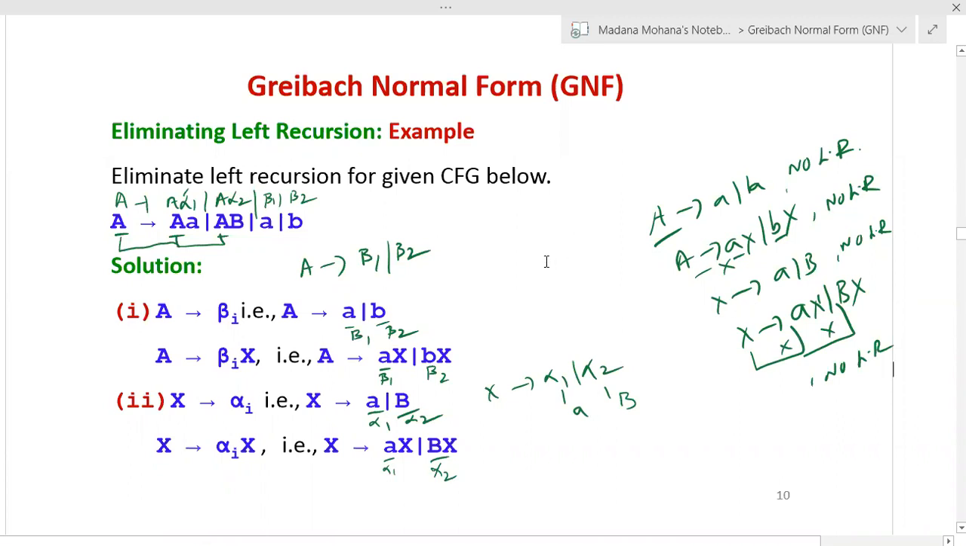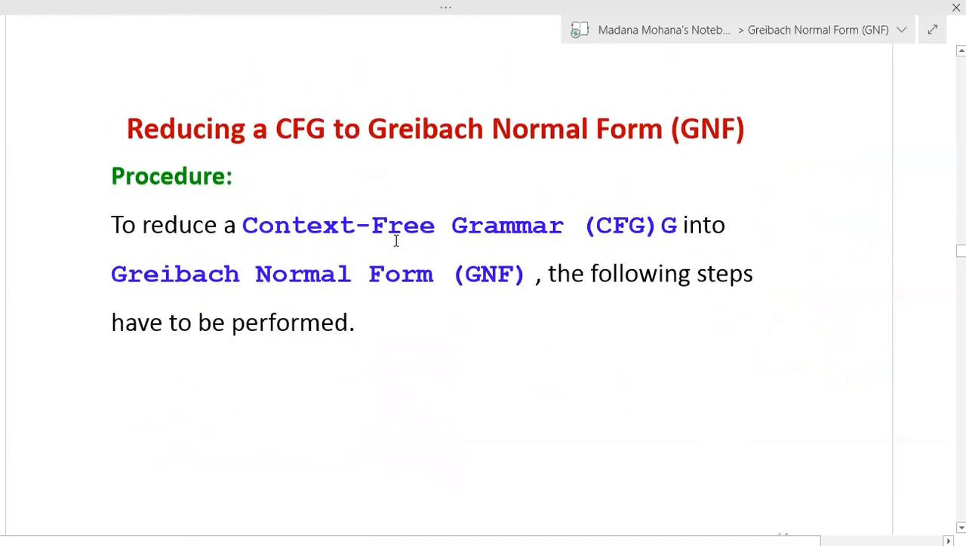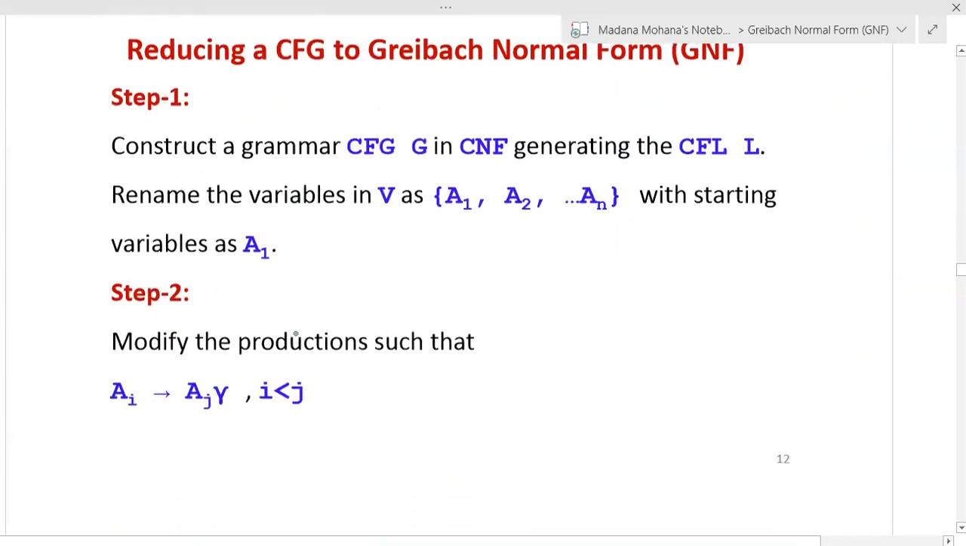So this lemma is used while reducing a context-free grammar into a Greibach normal form, and in lemma 1 using the substitution rule. So now coming to the procedure, reducing a context-free grammar to Greibach normal form. To reduce a context-free grammar G into a Greibach normal form, the following steps have to be performed. Step 1, construct a grammar CFG in CNF. The first step is, first we have to reduce the given grammar into Chomsky normal form, what we discussed in our earlier lecture.